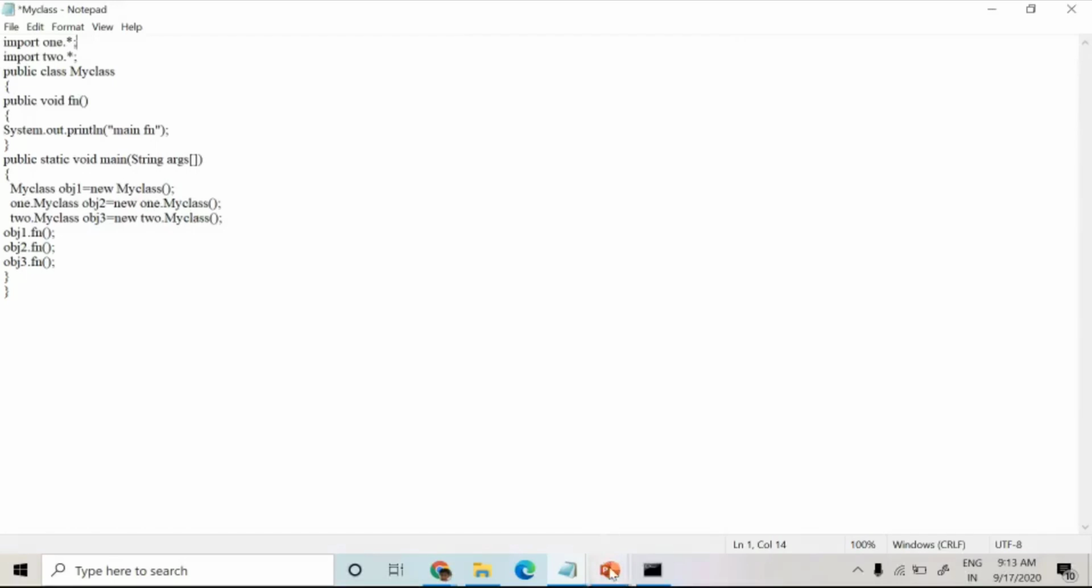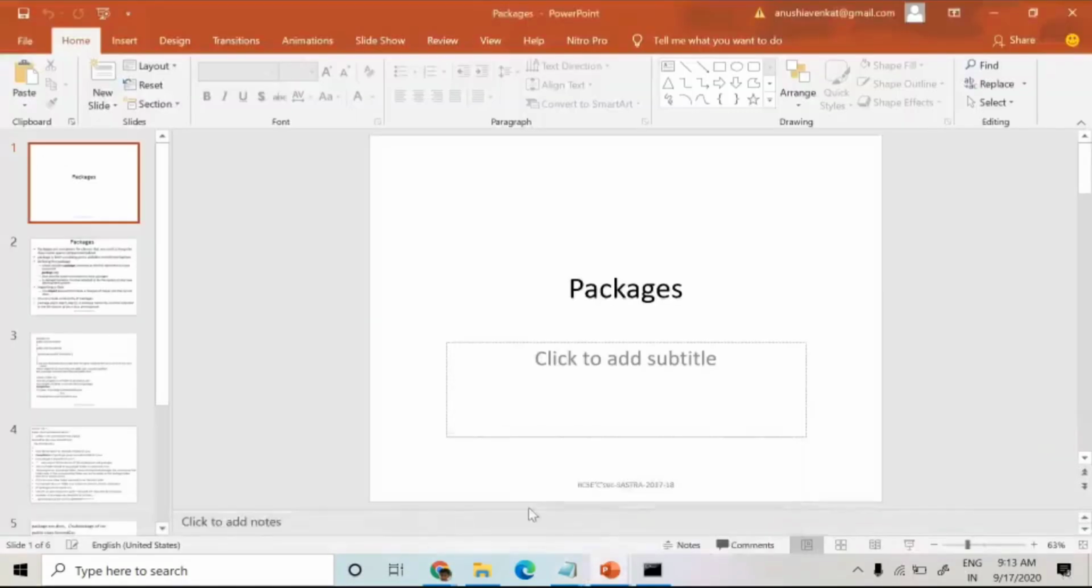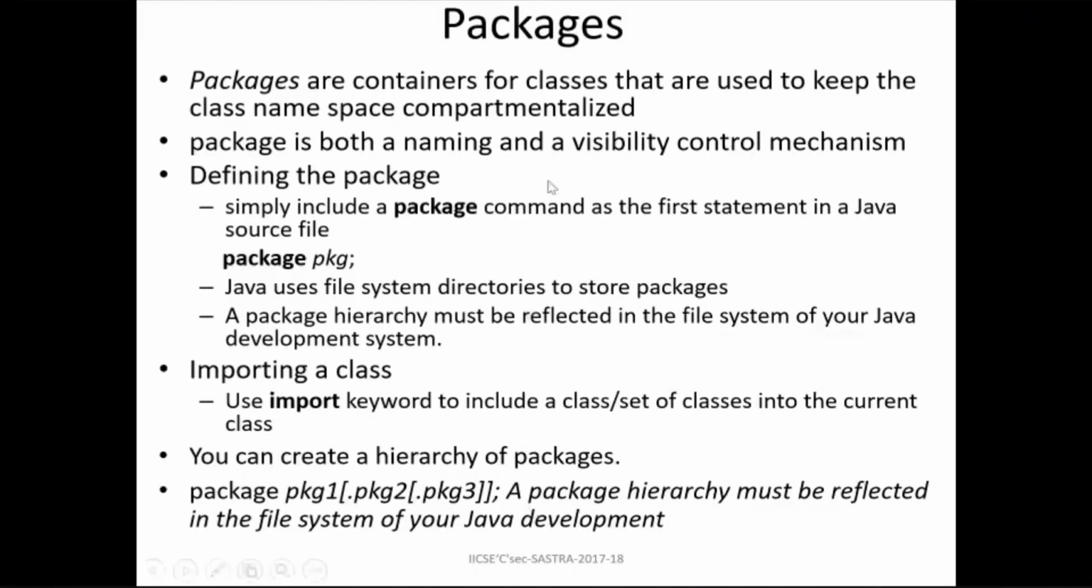Okay, and the next. Now again I will show it. This is how you create a sub package: package, then the first package name, and then for a sub package, dot and then the sub package name. Again, if you want to create one more sub package, then dot and another sub package name. So now pkj3 is the sub package of pkj2, and pkj2 is the sub package of pkj1.